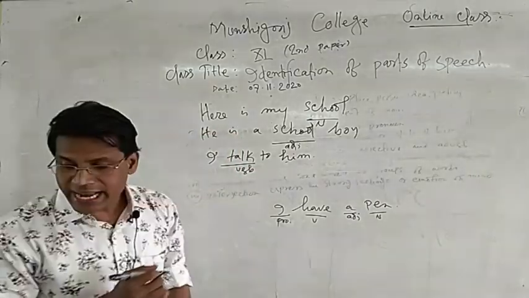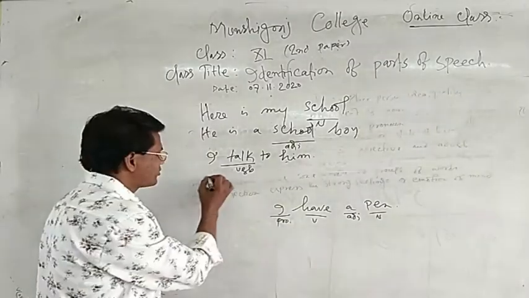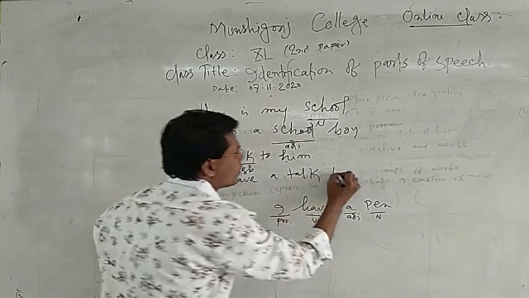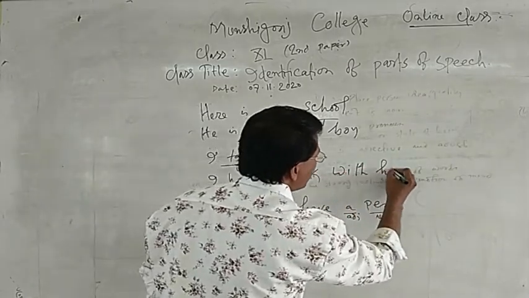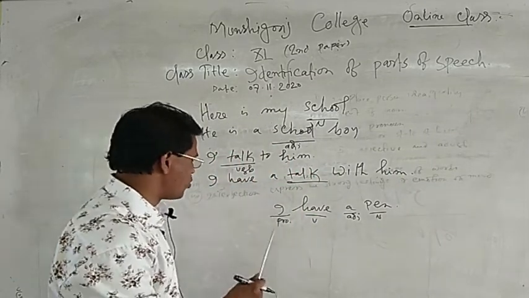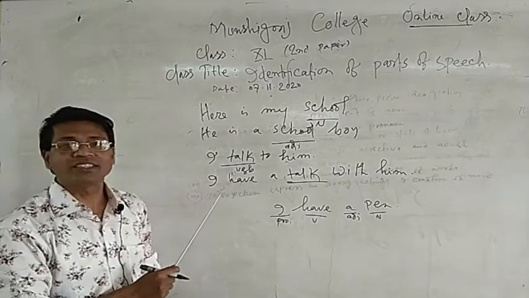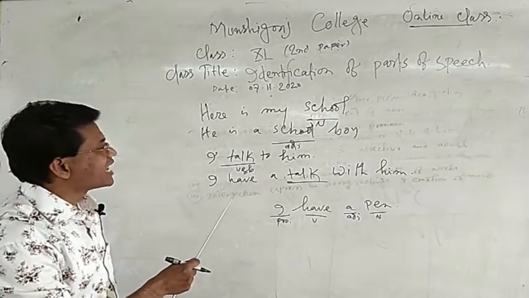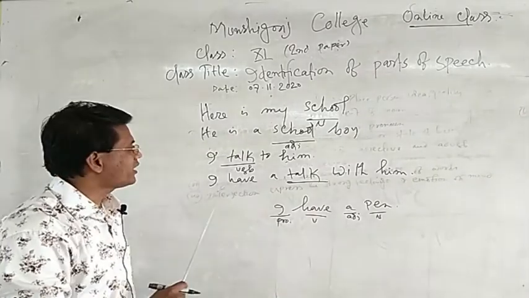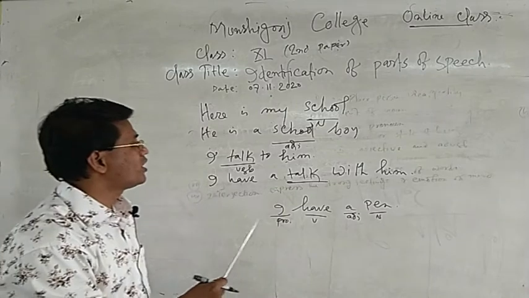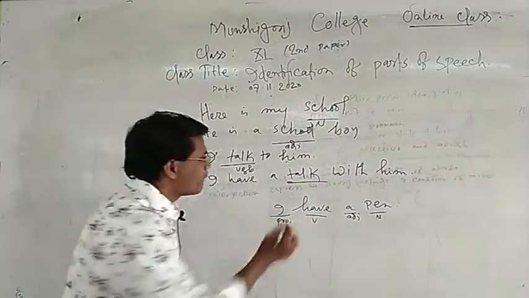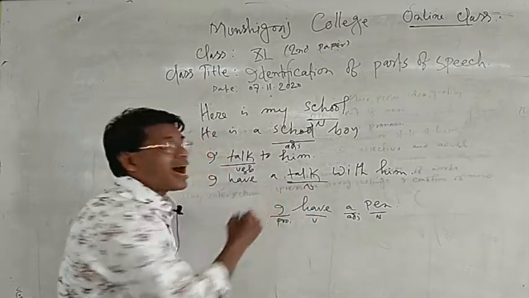But in the next sentence, I have a talk with him. In the next slide I have underlined the same word. In the first sentence, talk has been used as a verb. But in the next example, it has been used as a noun form, because there is an article.